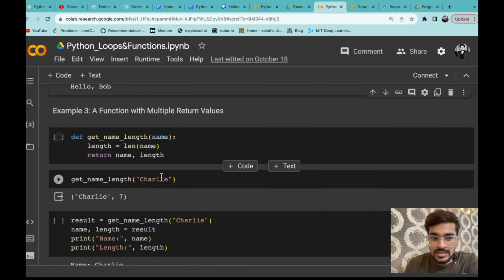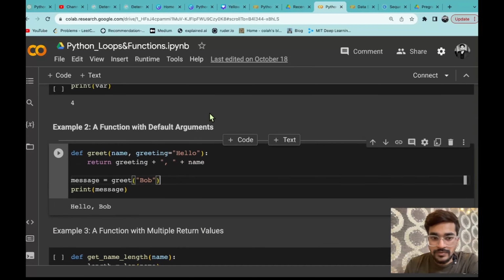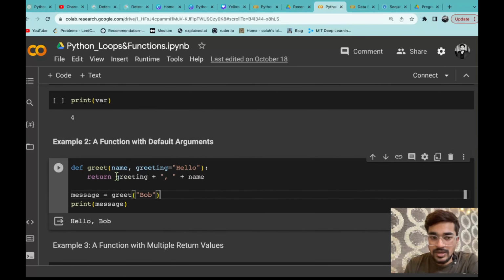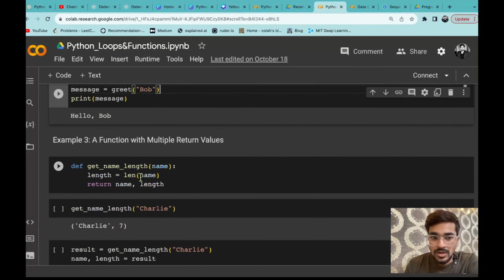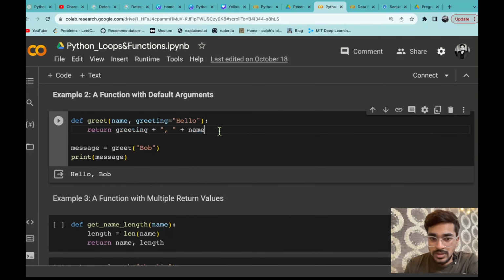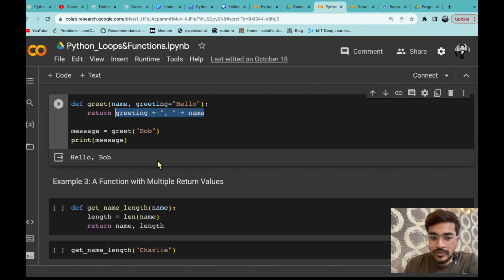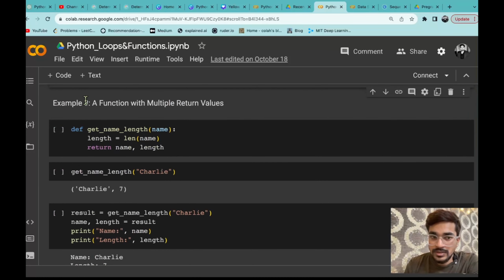Cool. So the next thing is a function with multiple return values. So until now, whatever return values we have used, that was a single value that we are returning. Either you can see here return count, or here you are just concatenating three strings but you are returning only a single value. This concatenated becomes a single value which you are returning. But can you return two values or more than two values? Yes, that is possible. So that comes under a function with multiple return values.